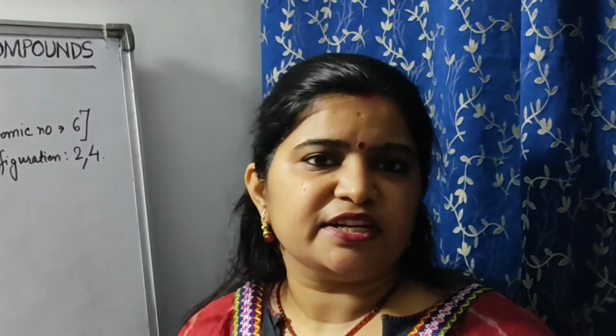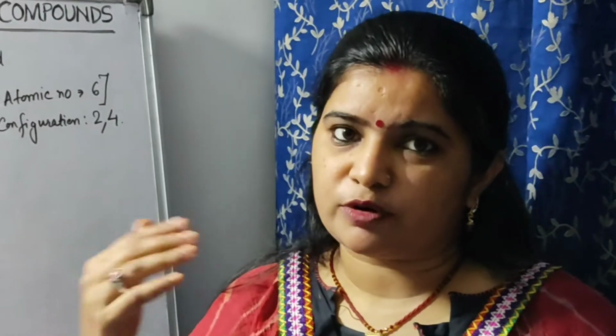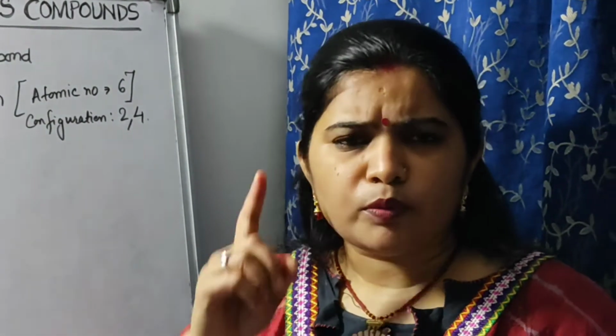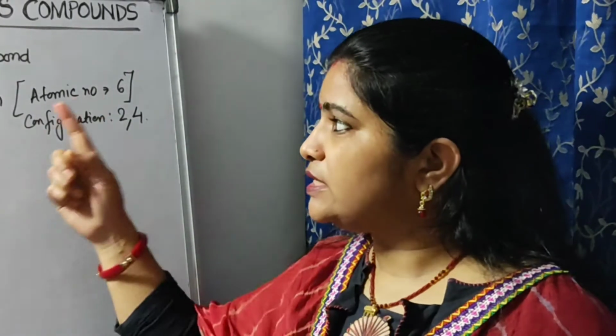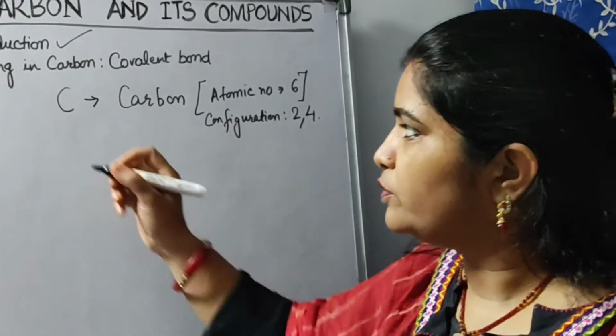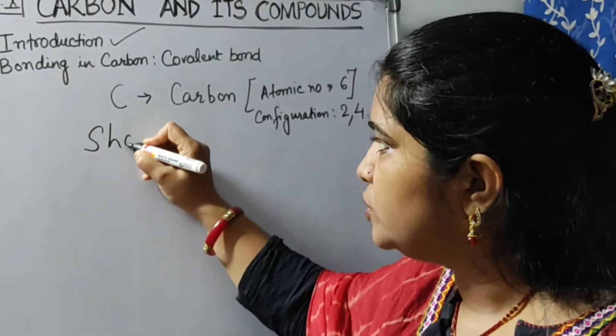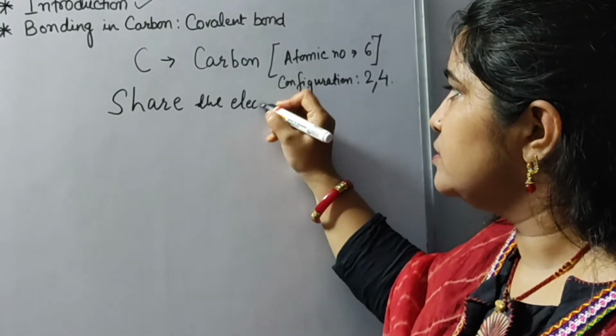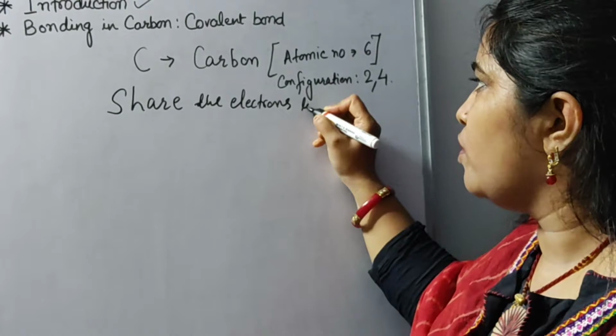Now in our previous chapters we have studied metals and non-metals, and there you have already studied ionic compounds. Ionic bonding means there is always transfer of electrons, there is no sharing of electrons. So children, always remember that carbon is the unique element which has a tendency to share electrons to form bonds.